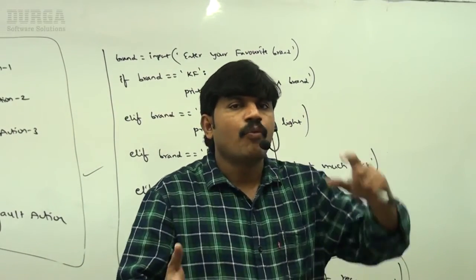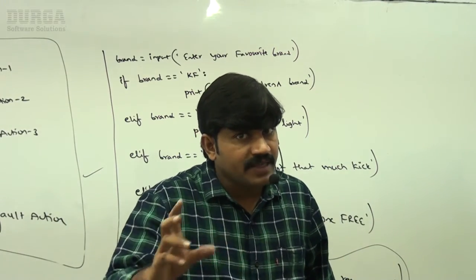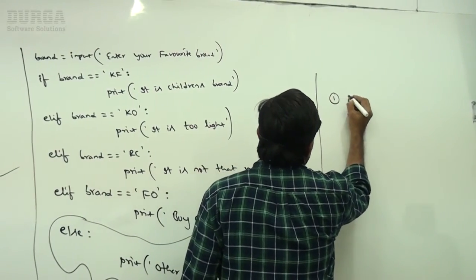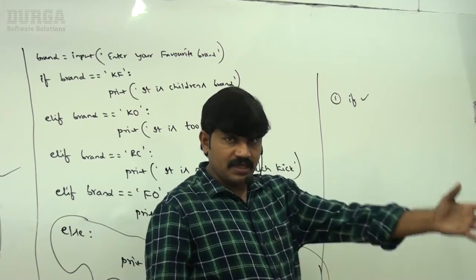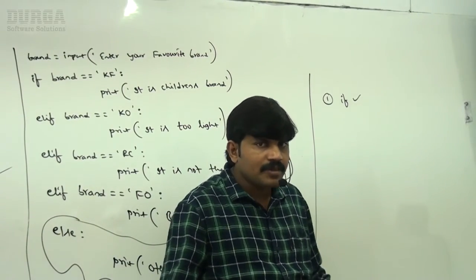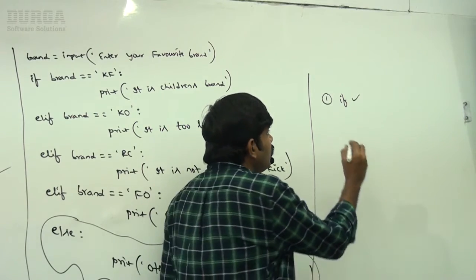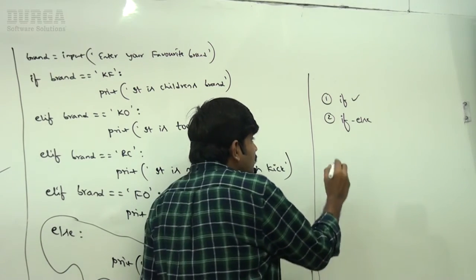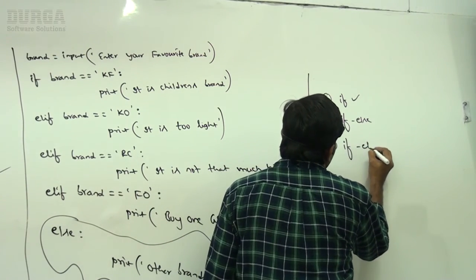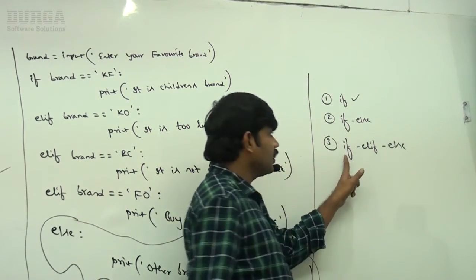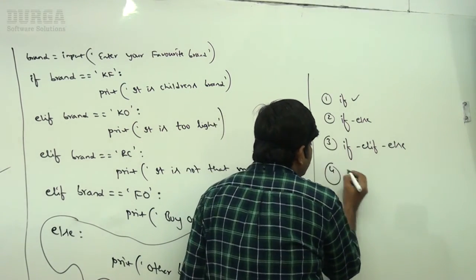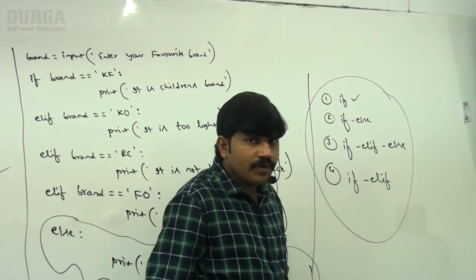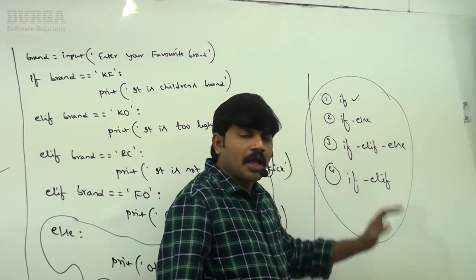Because of this, what are the various styles of using if, else, elif syntaxes? Sir, observe, first one, only an if statement you can use, no problem. If the condition is satisfied, execute. If the condition is not satisfied, then nothing will happen. Second, only if else syntax, no problem at all. Third, if elif else. Fourth, if elif is also possible. These are the four styles you can happily use.